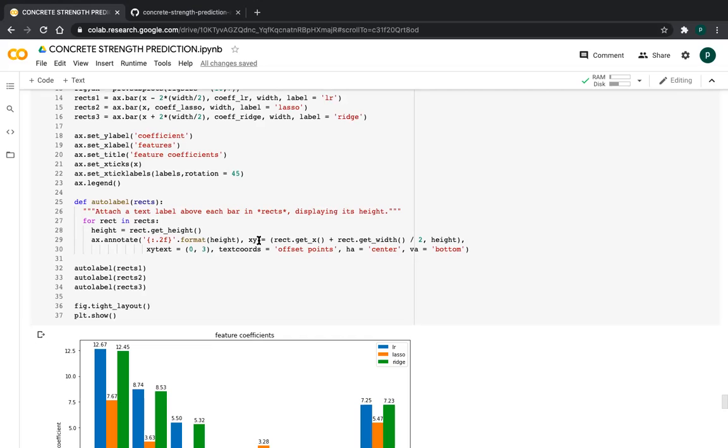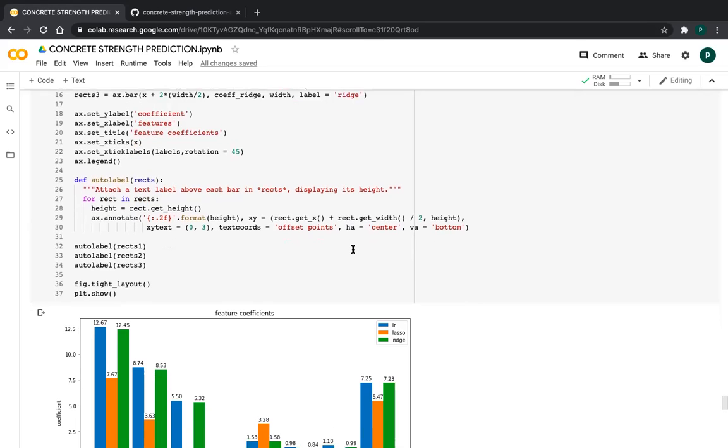So this is the text, and xy means the coordinates. The point, the x comma y to annotate. Where do we have to annotate? We need to know the coordinates, friends. And xytext means the position, x comma y, to place the text. It is the bar coordinate, friends, and this is how the bar should be, center or bottom. If there are negative values, friends, in that case the bar should be in the negative part, so that's why I give this bottom.